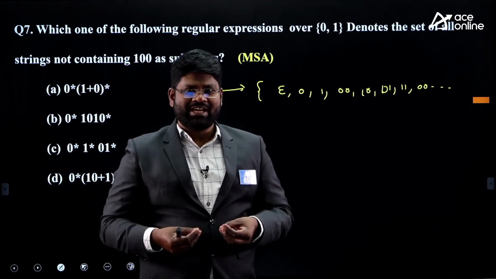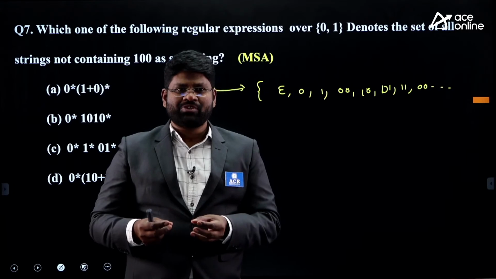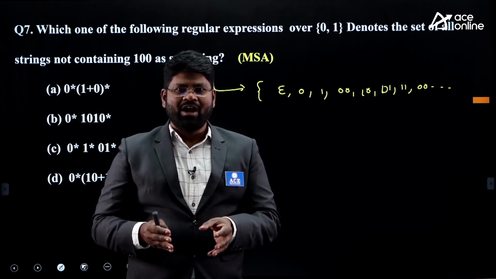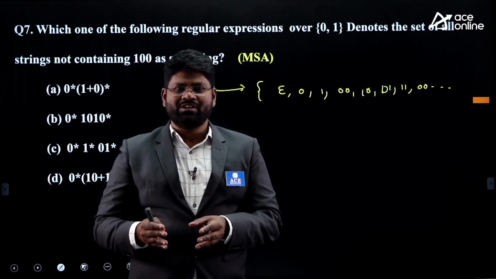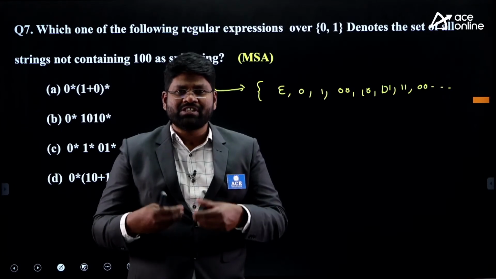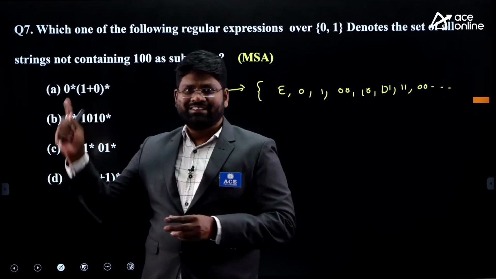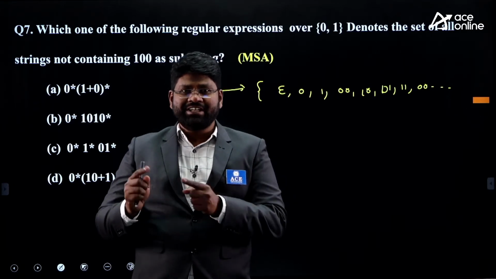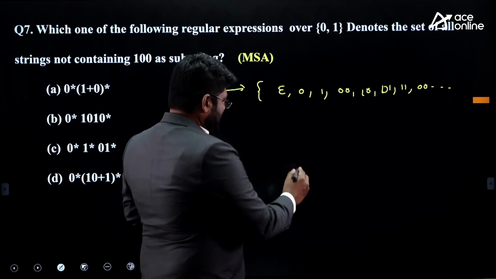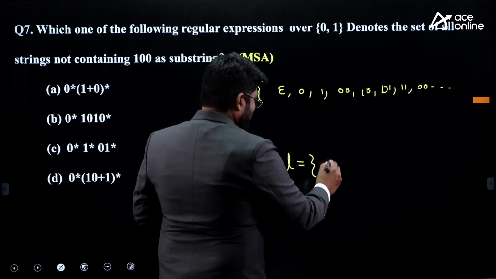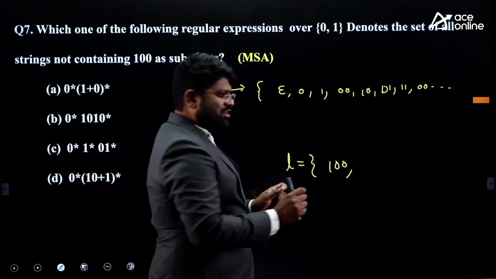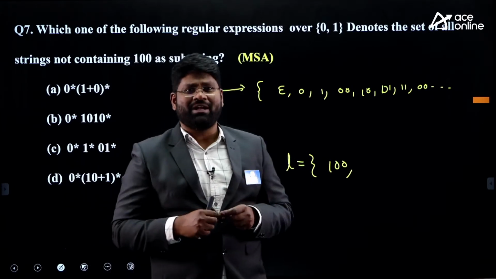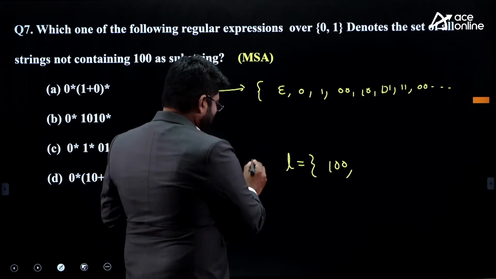And as you said, containing the substring 1, 0, 0 and not containing the substring 1, 0, 0 are complementary languages to each other. This statement is asking for complementation of the language containing the substring 1, 0, 0. If we take containing the substring 1, 0, 0, then 1, 0, 0 is the first string you can have in that statement. This is for the containing part.